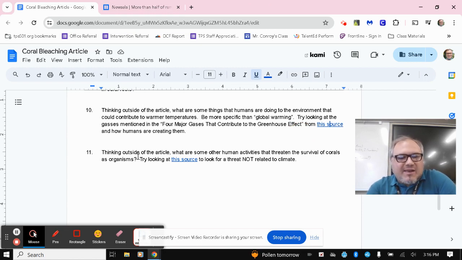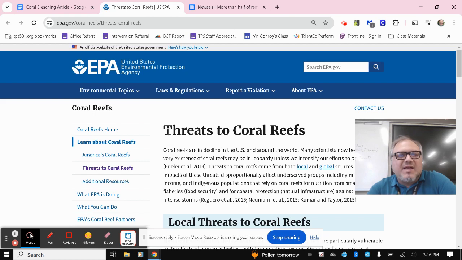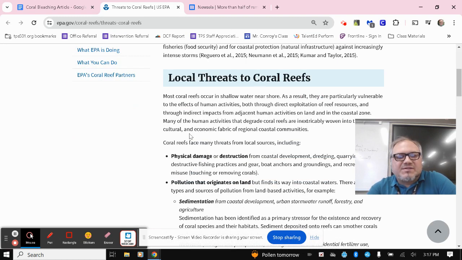And then 11, again, thinking outside of the article, what are some other human activities that threaten the survival of corals as organisms? Try looking at this source to look for a threat not related to climate. So there are other things threatening corals beyond climate as well. This is from the EPA, the United States Environmental Protection Agency. So it talks here about local threats to coral reefs.